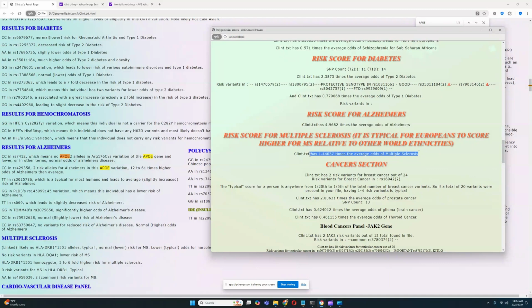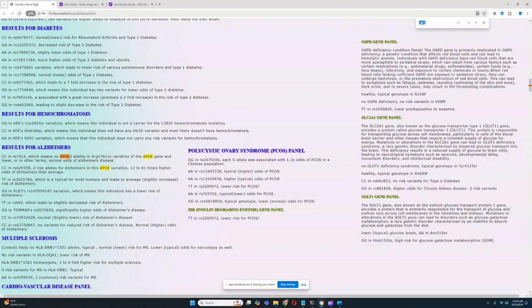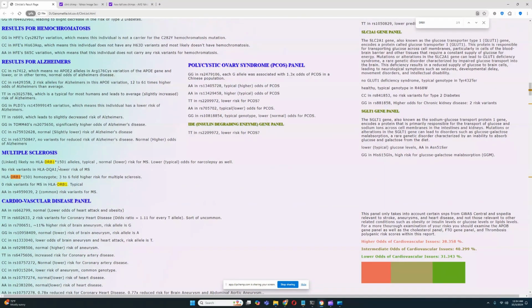Clint Chimp has got a high score for multiple sclerosis. I'm interested. Does he have risk variants for MS in DRB1? Let's look it up. DRB1. No, he does not. Oh wait, no, he does. He is a DRB1 1501 homozygote. So he does carry risk variants for multiple sclerosis in HLA DRB1, but it looks like this is the only risk variant he does have. He doesn't have any other risk variants. So that's pretty good. Pretty interesting.